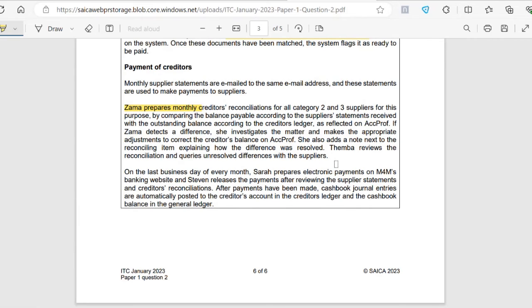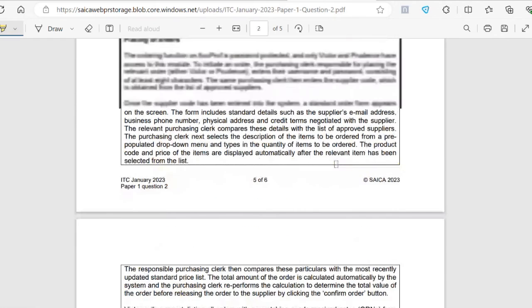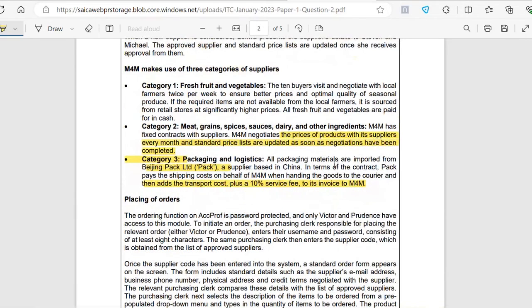I want us to just go back to the foreign supplier. Very important. When you see a foreign supplier, you also should look at when control passes to the company. Because remember you get your special shipping terms that basically say, okay, maybe M4M gets control of the goods at the point where the goods are shipped from China, or M4M gets control of the goods at the time that the goods arrive in South Africa, whatever the case is.